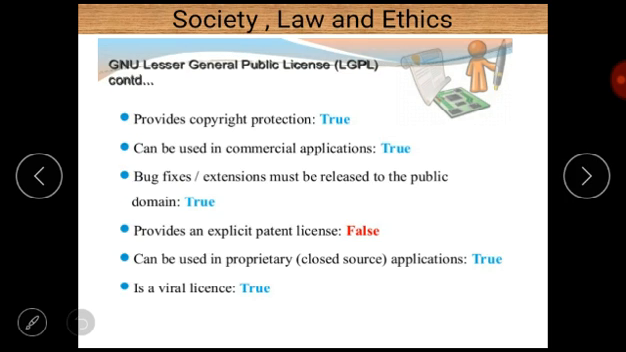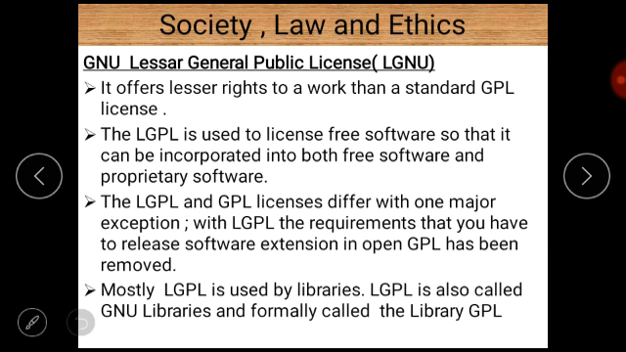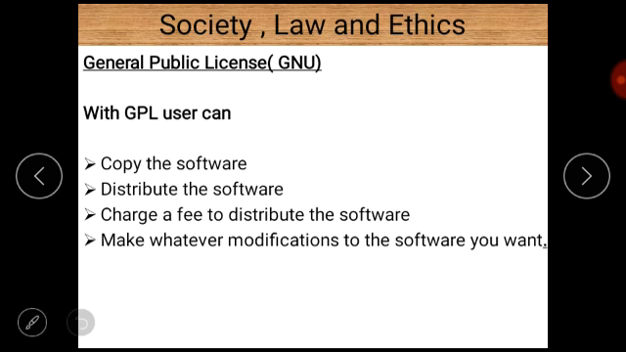And the last term is LGPL. LGPL means Lesser General Public License, so it offers lesser rights to work than a standard GPL license. LGPL is used to license free software so that it can be incorporated into both free software and proprietary software.